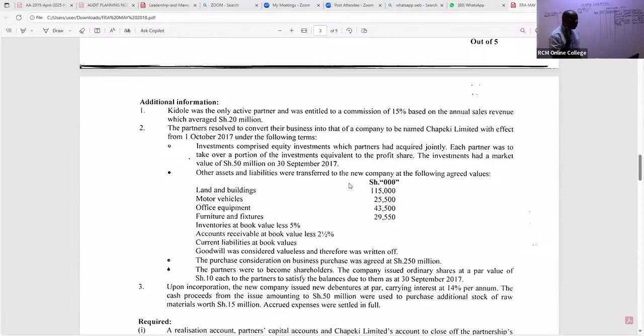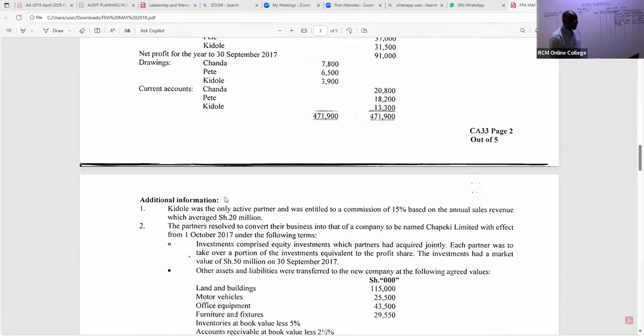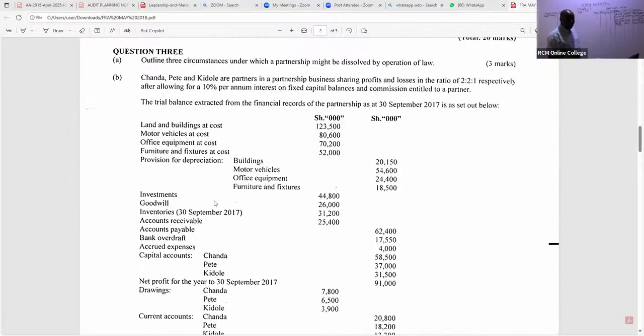Those agreed values, we shall not take them to realization because you are not yet at the selling point. These are what we call the fair values. But of importance is us to appreciate here that we have land and buildings, we have motor vehicles, which were transferred to the new company. We have office equipment, we have furniture and fittings. We have inventories, accounts receivable absorbed by the new company. So in this case here, let's take them to the realization account as we tick. If you have your past papers, tick, so you don't forget any.